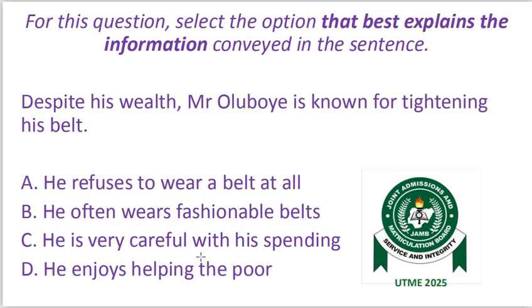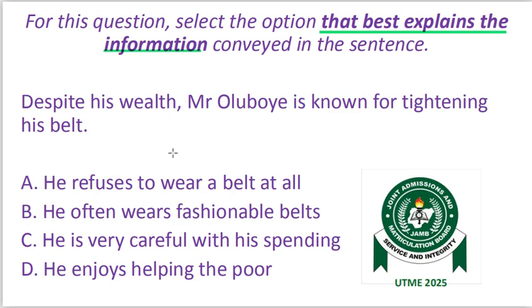The first question says, for this question, select the option that best explains the information conveyed in the sentence. So this is based on sentence interpretation. Despite his wealth, Mr. Oluboye is known for tightening his belt. A. He refuses to wear a belt at all. B. He often wears fashionable belts. C. He is very careful with his spending. D. He enjoys helping the poor.